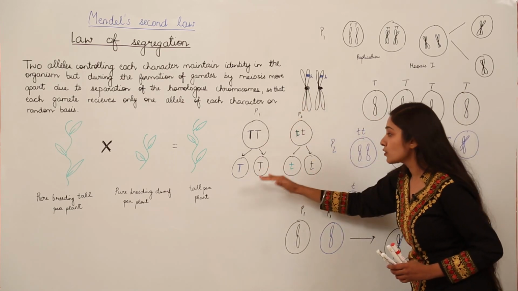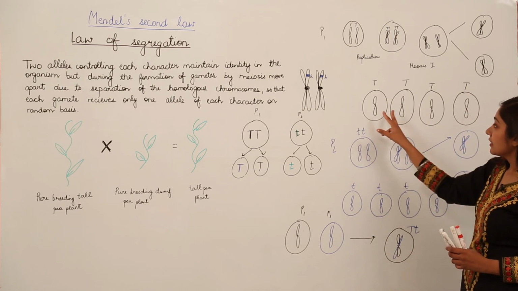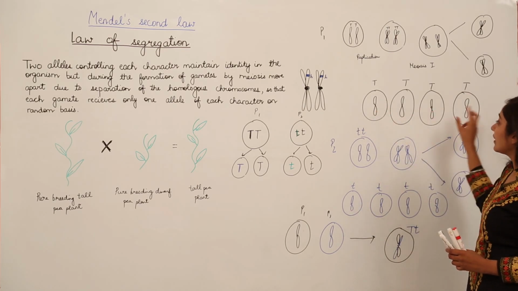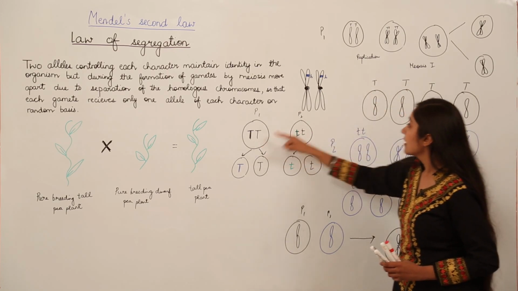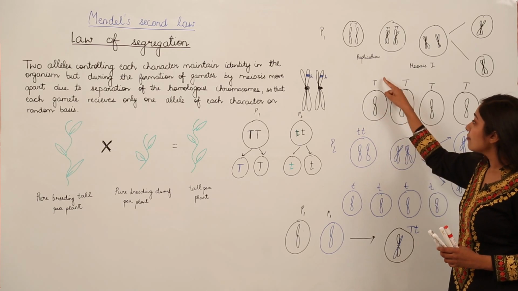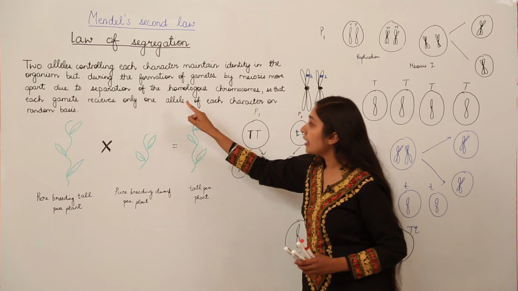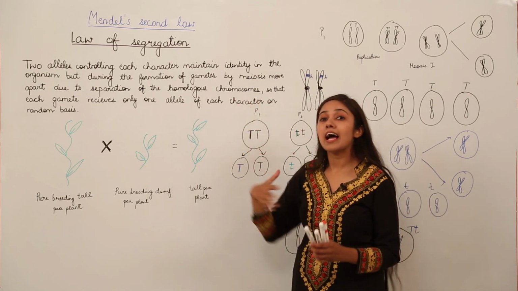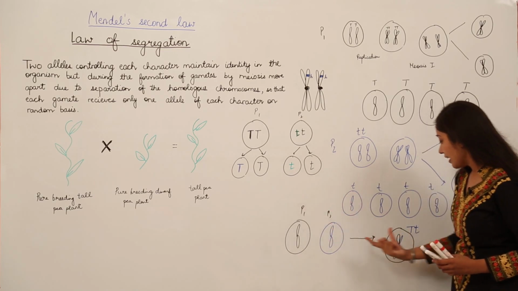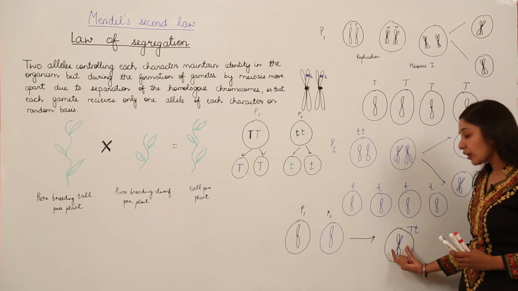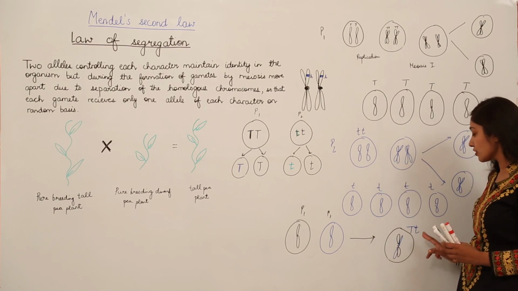I have explained it in this way and I have explained it in the form of meiosis also. See, now the haploid cells, the gametes, these are the gametes 1, 2, 3, 4, and they have what? Only one allele. They don't have a pair like this. During gamete formation, they have half the number of chromosomes and they have only one allele of each character on random basis. So when they are going to combine in the progeny, we will see we have a cell in which the pair of alleles is present, which is uppercase letter T also and lowercase letter small t also.